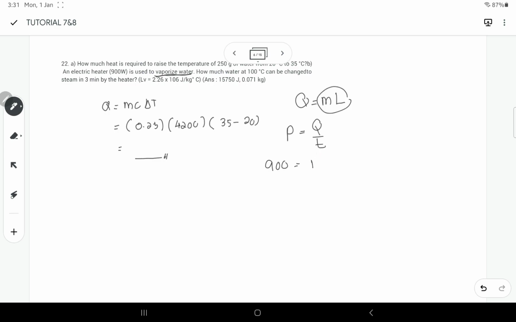Q itu adalah sama dengan M darab dengan L itu adalah 2.26 darab 10 kuasa 6 bahagi dengan T. T diberi adalah 3 minit darab dengan 60 saat, so sama dengan 180. So, you will get the value of mass adalah sama dengan 0.071 kg.